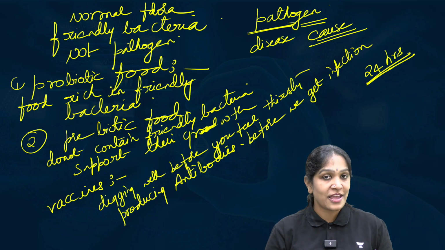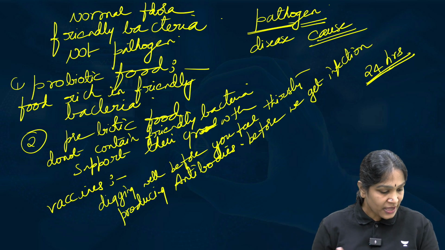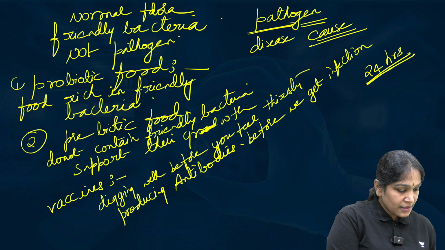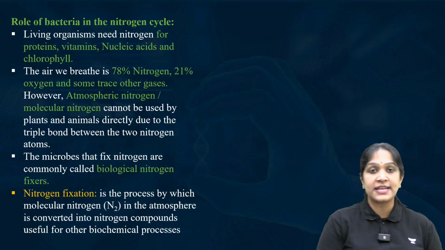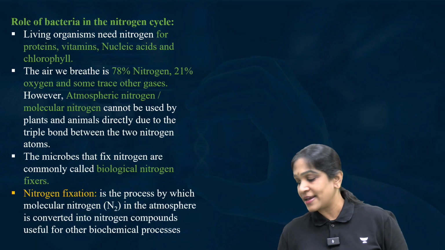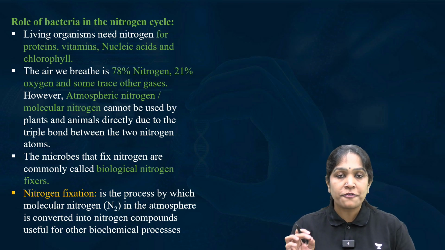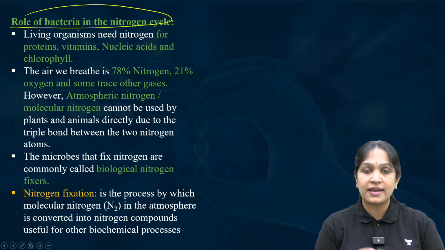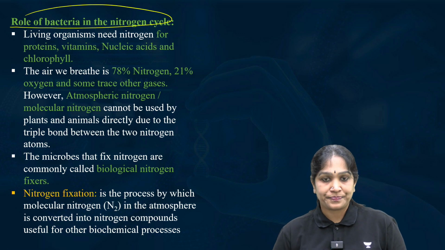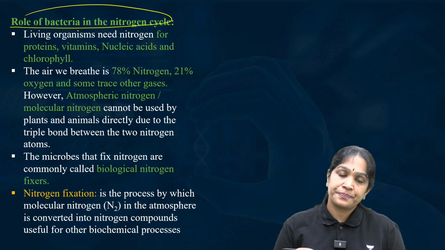So microorganisms are very important in vaccinations as well. I remind you, we are discussing the applications of microorganisms. The last application we have seen is vaccine manufacture. Now, let us try to understand the role of bacteria in the nitrogen cycle. What is the role of bacteria in the nitrogen cycle? Do we have abundant nitrogen in the atmosphere? Yes.